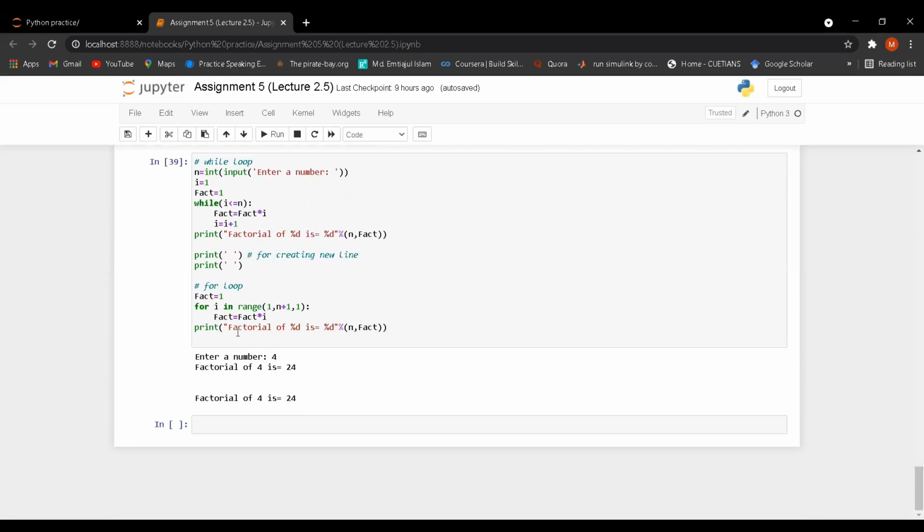After that, I have printed the resultant factorial. With the for loop, if n is 4, then the factorial should be 24. So there is no difference in the output between the for loop and the while loop. Though there are some differences in the execution process of the while loop and the for loop, the outputs look the same.